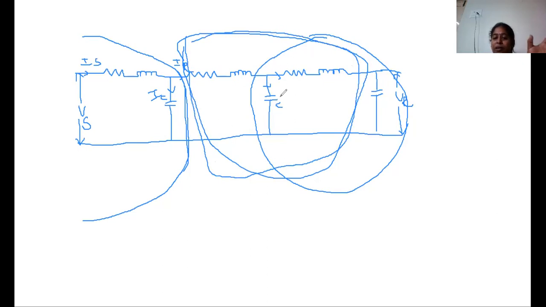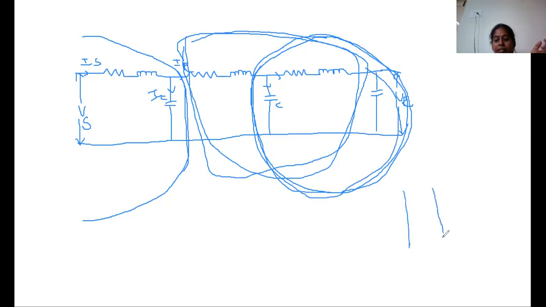The figure shown is a type of T structure, so it is the nominal T method for the calculation. And we will start here, and this is the nominal pi structure. Okay, this is the pi structure, with only resistance, inductance and two capacitors. This is the nominal pi method, the structure of pi.